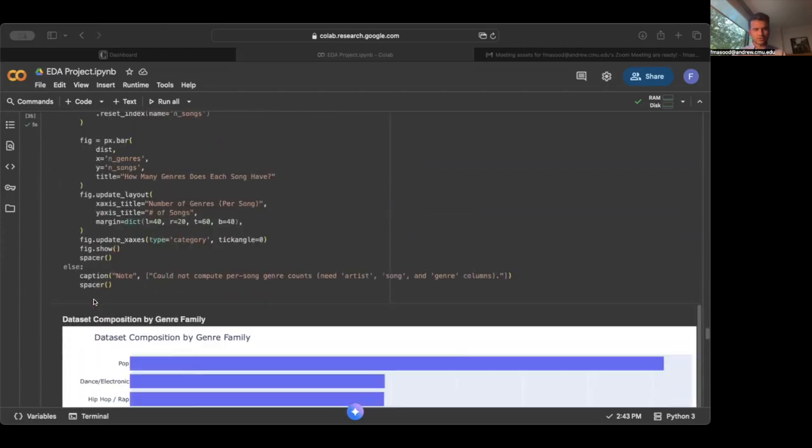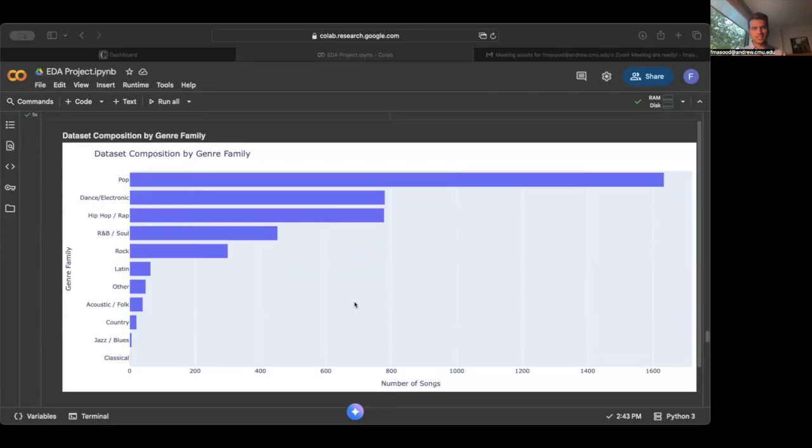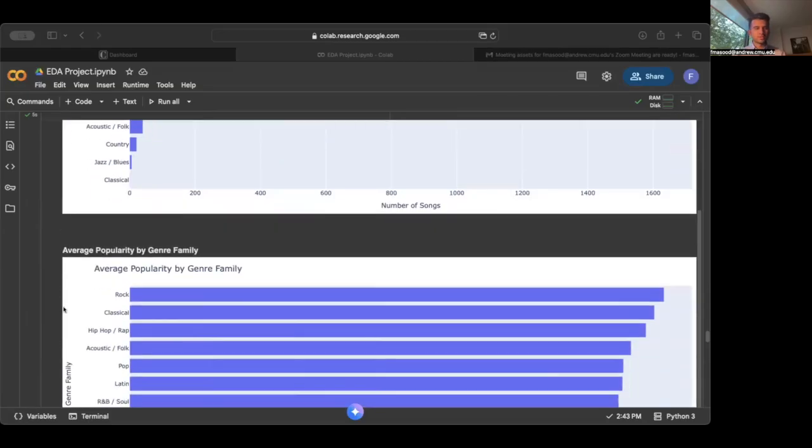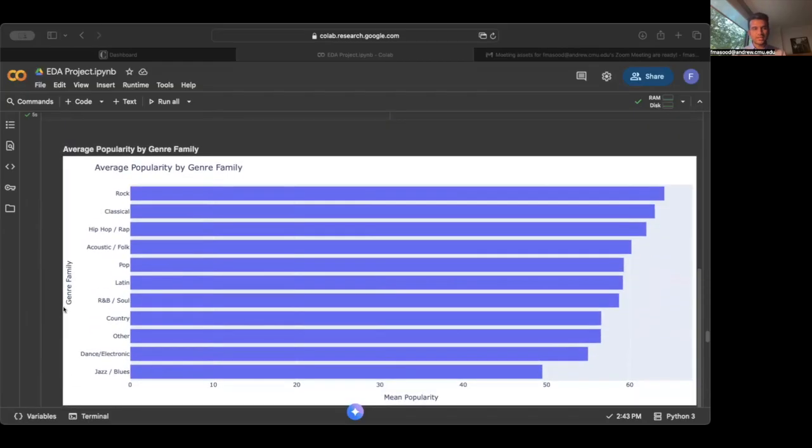Let's talk about genre composition. We can see that pop clearly dominates the dataset, representing the biggest share of songs, while other categories like jazz and classical are much smaller. Talking about popularity, we can see that rock is the highest in popularity, and pop and hip hop also stand out. They consistently achieve high average popularity, showing their broad mainstream appeal.